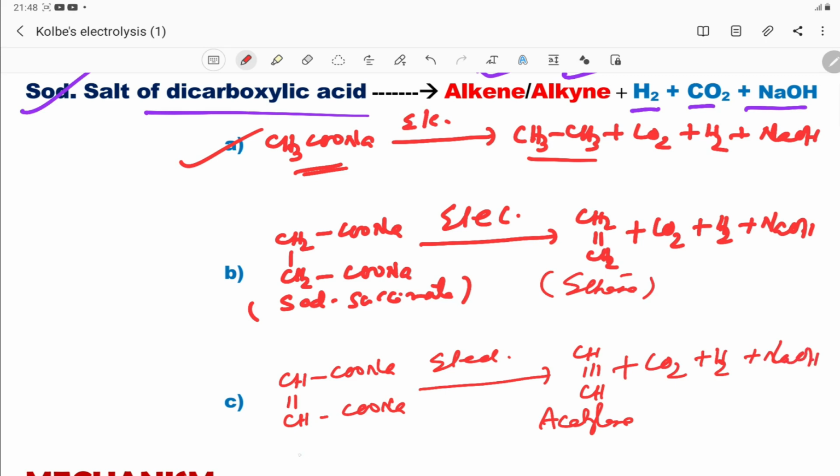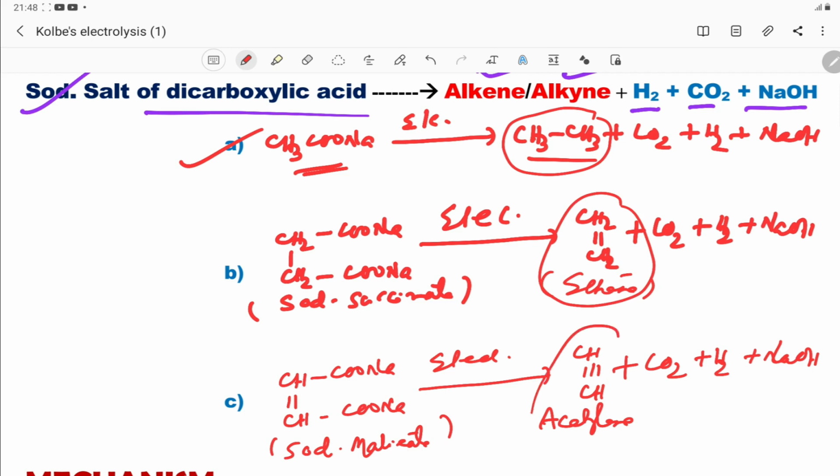This is called sodium malate. So if you see the main theory, the sodium salt of an acid produces alkane or alkene or alkyne. Three types of main product are formed by electrolysis.